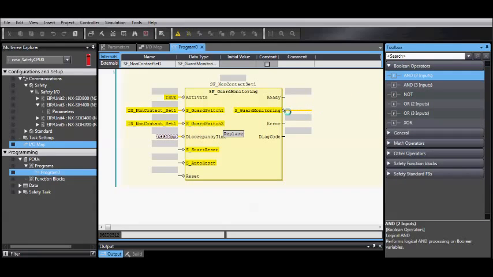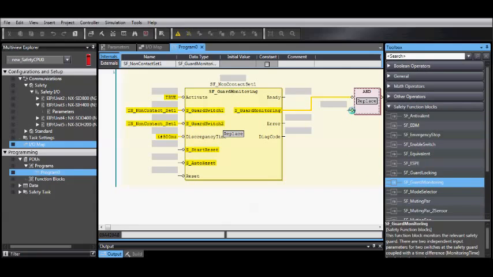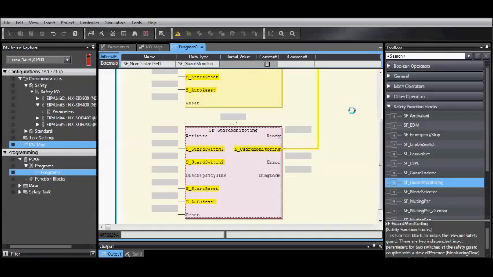Since we have two sets, we need to go to Boolean operator, and for the output, drag and drop the AND to input. Then go back to our safety function blocks and drag and drop the guard monitoring onto the second port input of the AND function block. Once again, give your new function block a unique name.